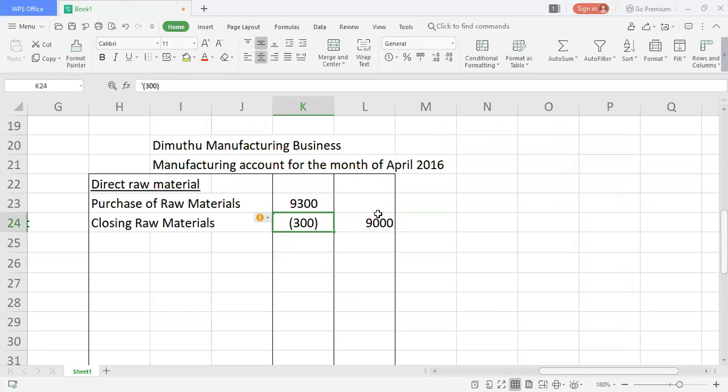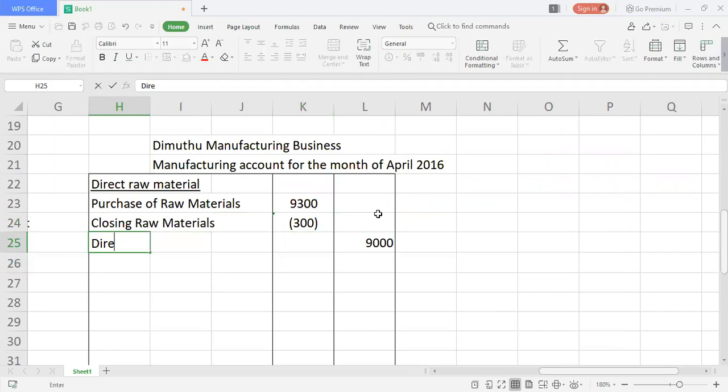Now this is raw material cost actually. I can write here direct, or I can say cost of raw materials. Both are correct. Then we have direct labor.